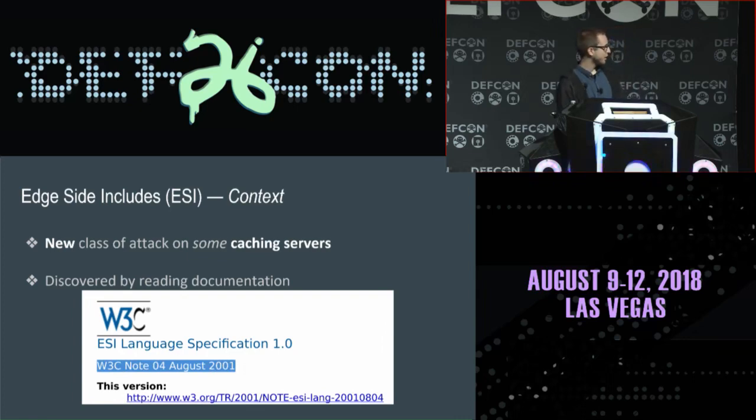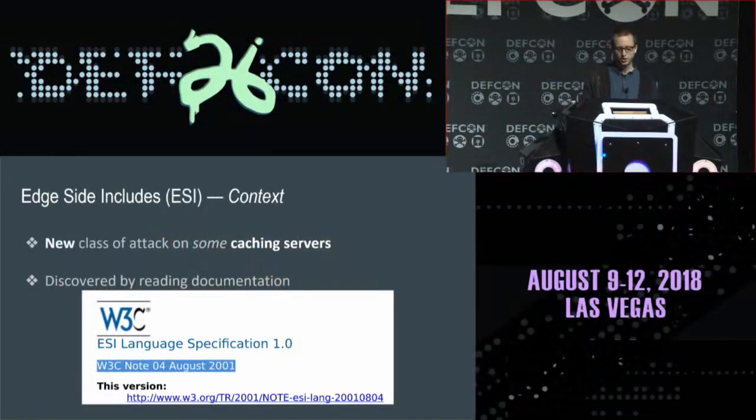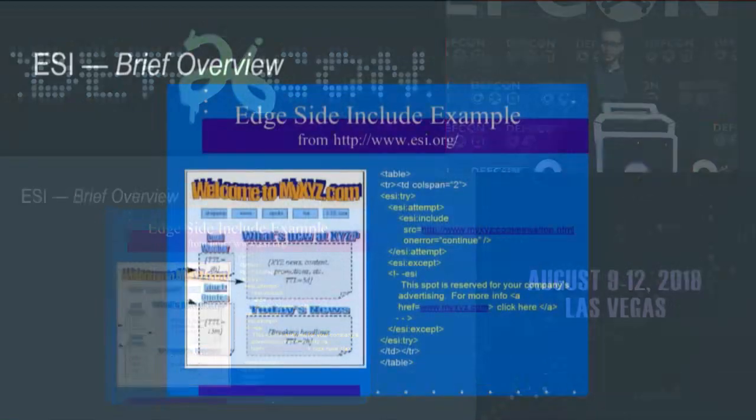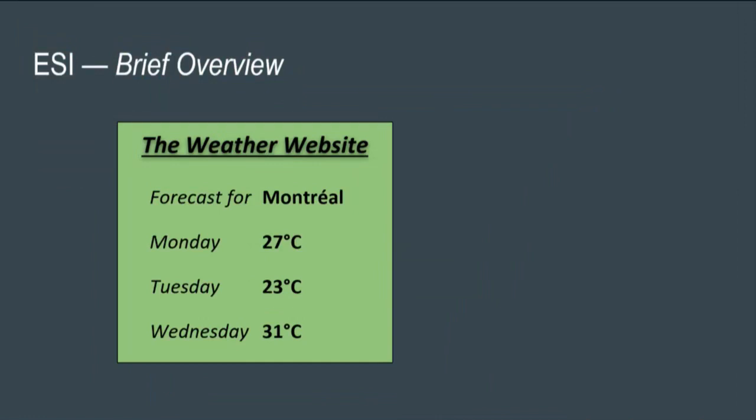And we saw that the first and final specification from ESI was in 2001. I don't know if you were doing web development 17 years ago, but security was not invented yet. So we started looking into vendor documentation because the specification was so old. And we kept seeing stuff like that. Word art in documentation is always a good sign from an attacker's perspective, because it tells you, well, I wasn't even in high school when this was done, so okay, the documentation isn't going to help us, so I'm going to explain it to you.